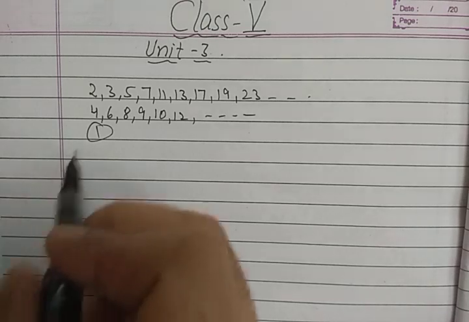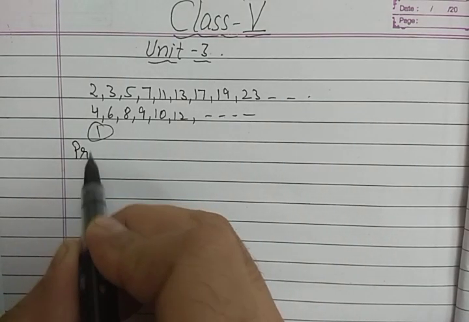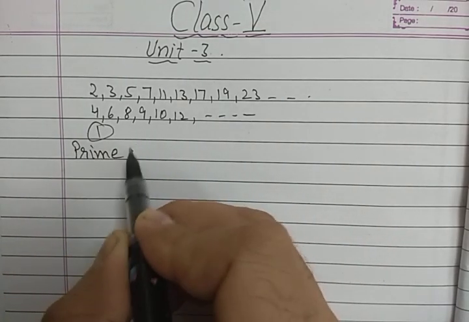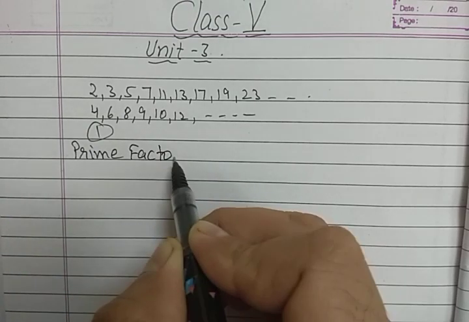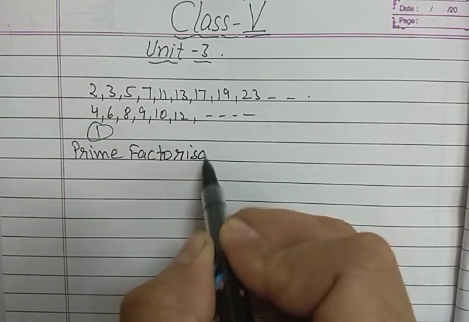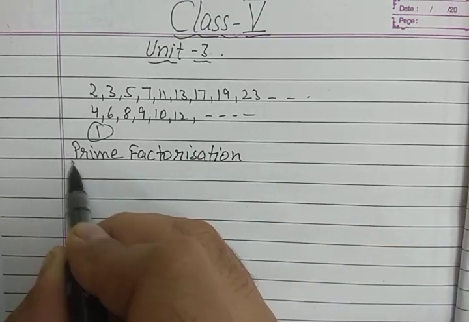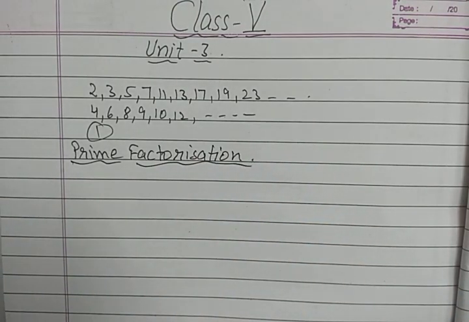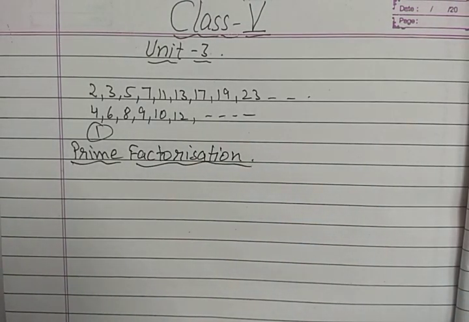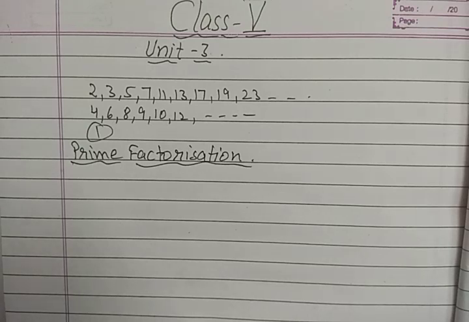Now today we will discuss and learn what is prime factorization. Yesterday also I told you to understand prime numbers and composite numbers carefully because it will help you in the next exercises. जिसको प्राइम नंबर समझ में नहीं आया वो ये प्राइम फैक्टराइजेशन नहीं कर सकते.